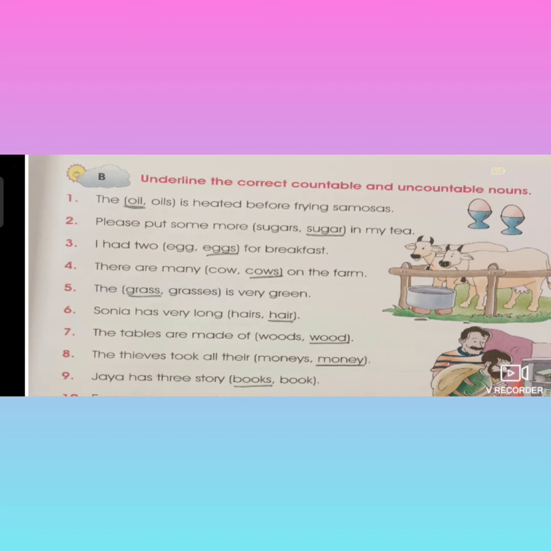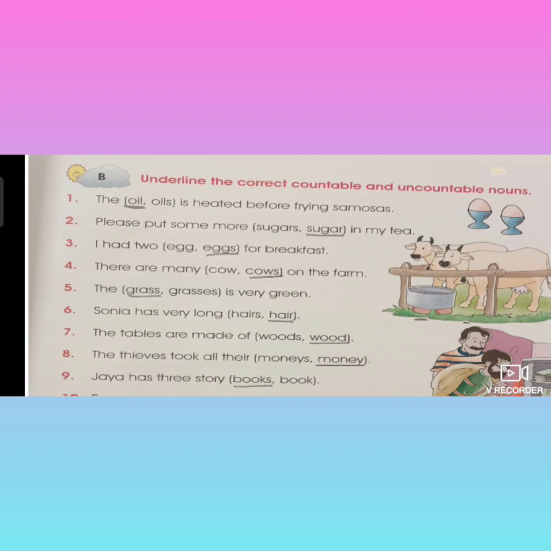So here what should be filled, children? Oil only. So underline oil. The oil is heated before frying samosas. That's it. Now second one, please put some sugar in my tea. Some sugar. Already in the explanation itself I told there is no plural form for sugar. Sugar only. Some sugar or more sugar will be called. So underline sugar here: please put some more sugar in my tea.